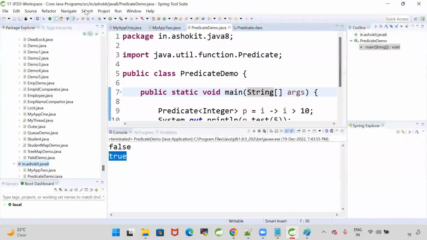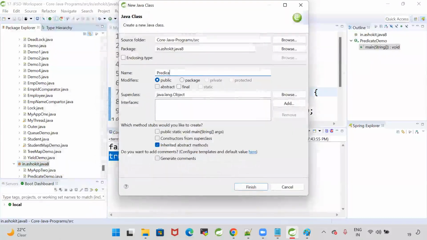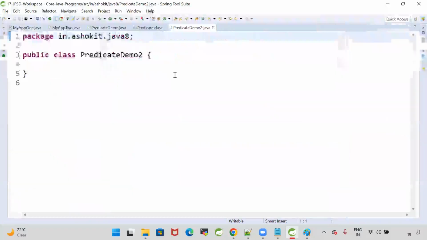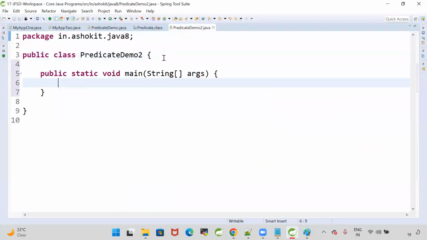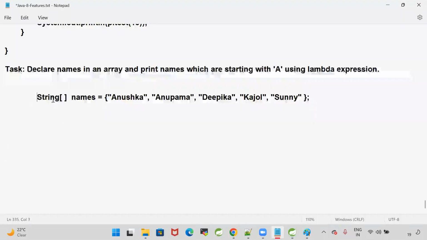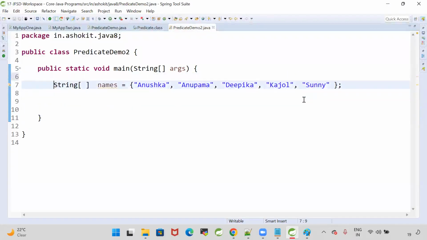Predicate demo2 class. Now, let me write one main method. In this main method, I'm going to declare an array with names. Now, first I need to write the lambda, which will tell me the names which are starting with the character a. Okay, how to write the lambda?